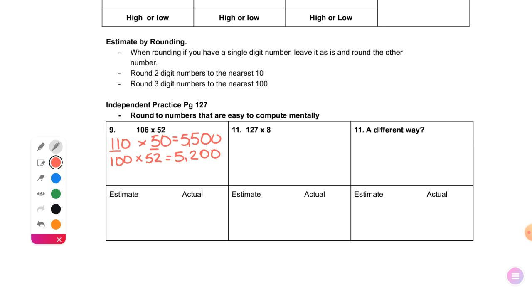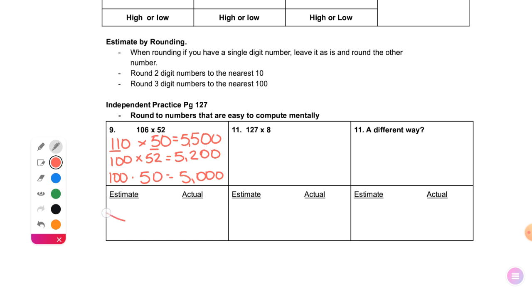Who thinks they know another way that would probably be an acceptable way to round this? Paxton? 60 times 100? I'd say 60 would be too high. If we rounded 52, we would have to round it to 50. Kinley? 100 times 50. Yeah, 100 times 50. But again, the other two are better estimates. But if you did 100 times 50, let's go ahead and write it. That's an okay estimate, but if you can do one of the other ones, they are better estimates.